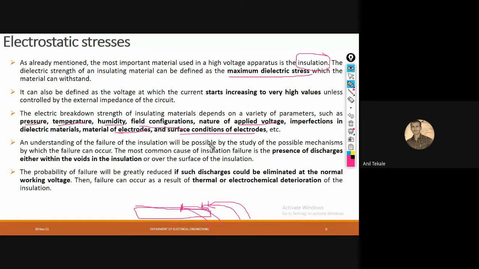So these are all the parameters we have to take into consideration when we go for electric breakdown, or when we analyze the breakdown strength. To understand the failure of insulation, it is possible only with the mechanism whenever there is a presence of discharge within voids in the insulation. We can say that if there is any presence of discharges over the surface of insulation, that means failure of insulation. So now you will have a question.